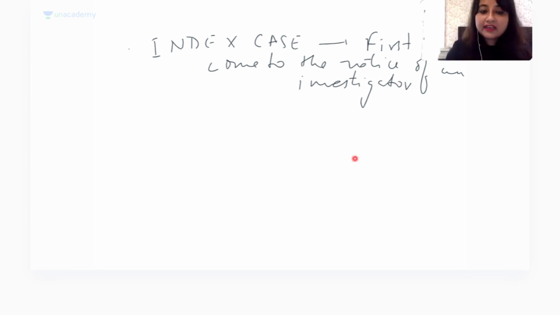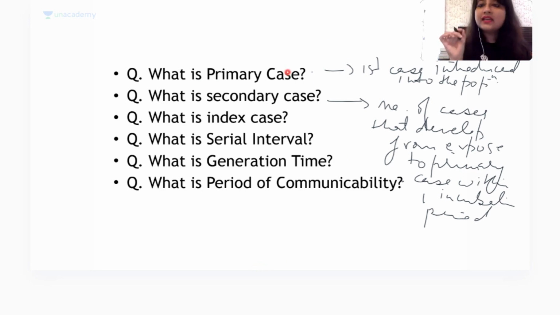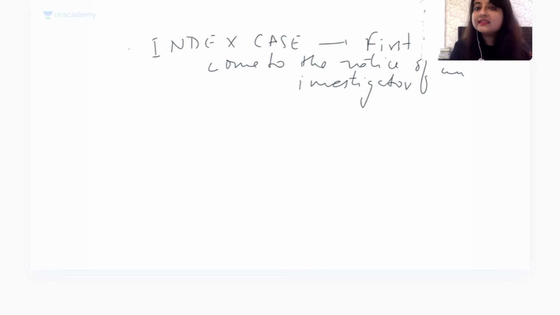The primary case might not be the index case. So you need to be very clear with these three terms. Primary case is the first case of an infectious disease introduced into the population. Secondary case is the number of cases that develop from exposure to the primary case within one incubation period. Index case is the first case to come to the notice of an investigator, and it could be something other than the primary case. That is very important.